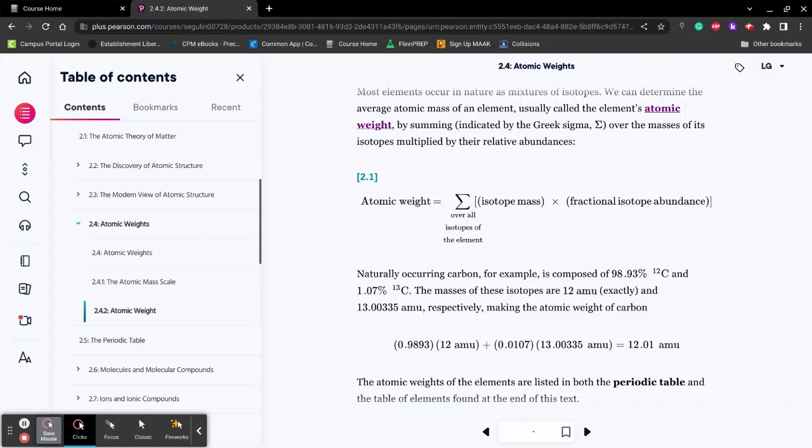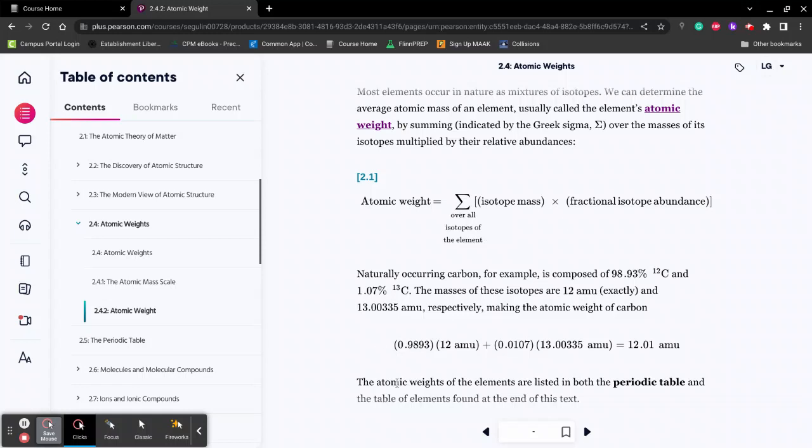98.93% of all carbon. So before I go anywhere else from here, we can assume that the atomic weight of carbon is going to be close to 12. It's not going to be super deviated because almost all of the carbon you're ever going to find is carbon 12. Next, we take all these things and plug them into this equation down here. So follow this formula all the way down.